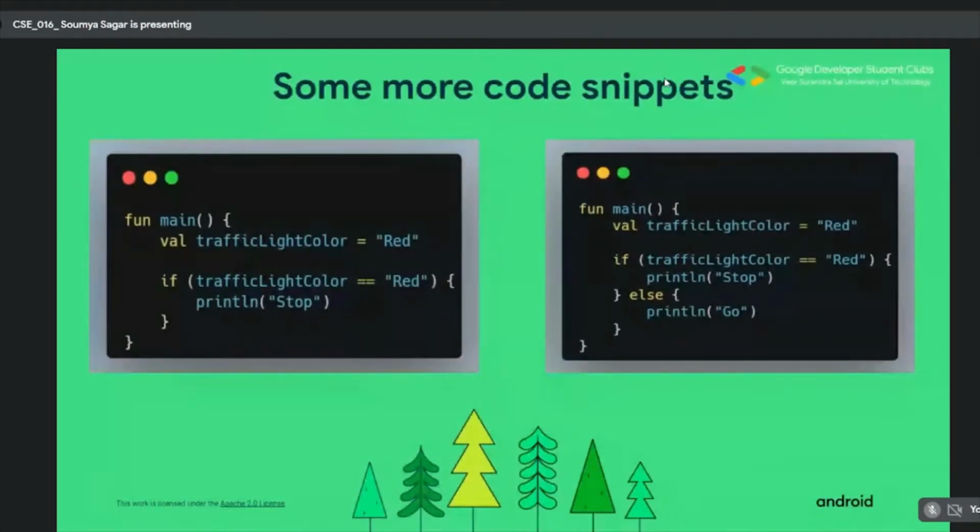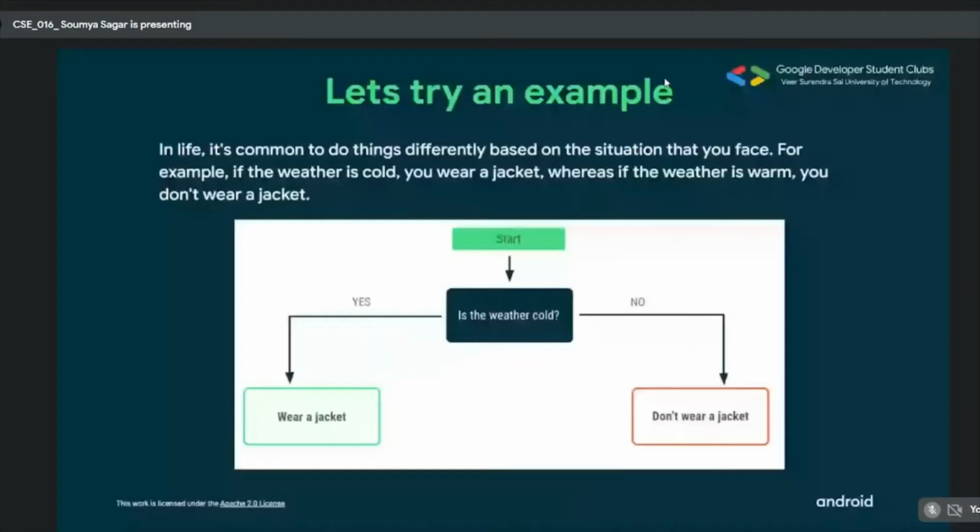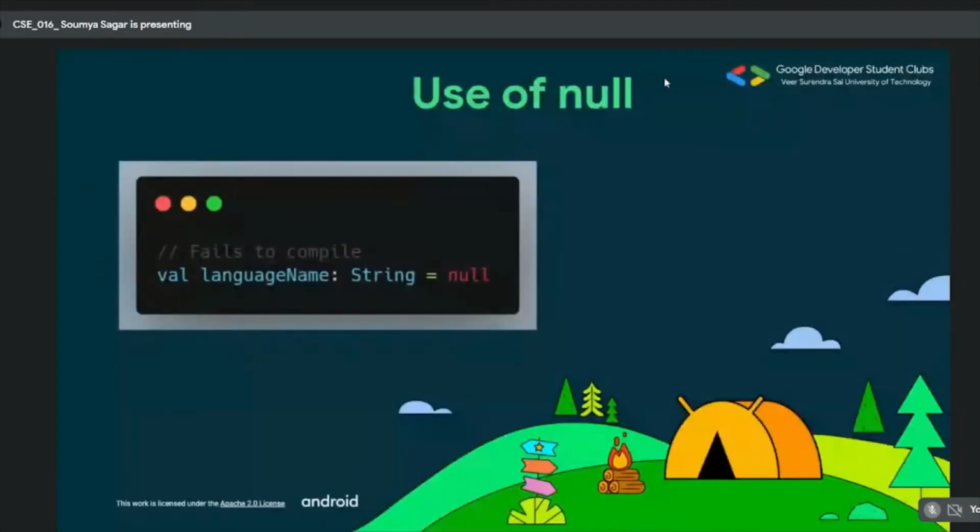On the left hand side, I simply explained the basic program. Initially, I have initialized a traffic light color with a val, that is, a constant, and its data container consists of a string that is red.